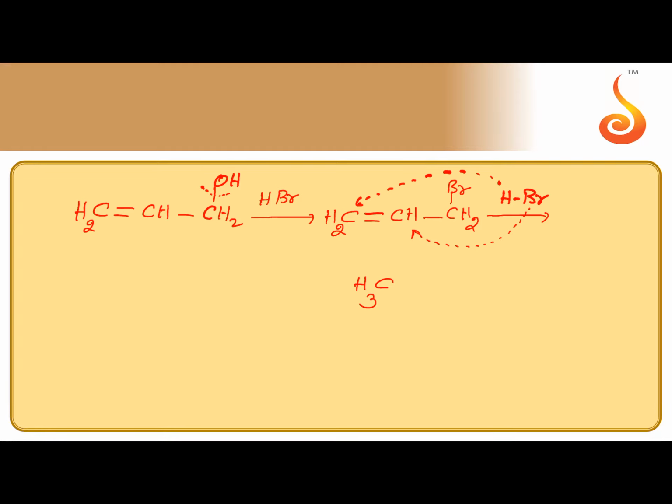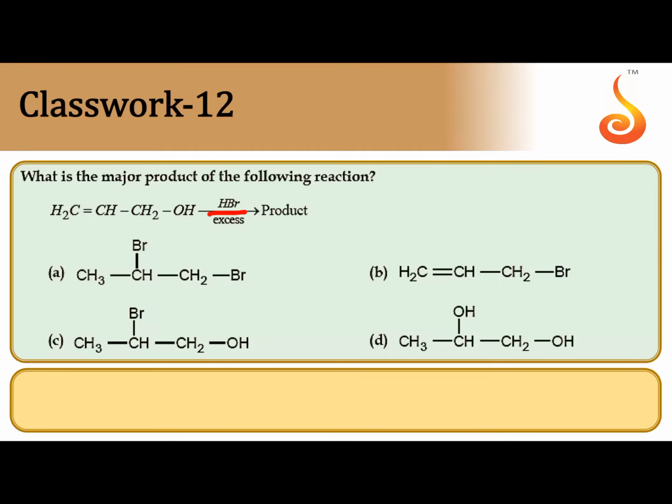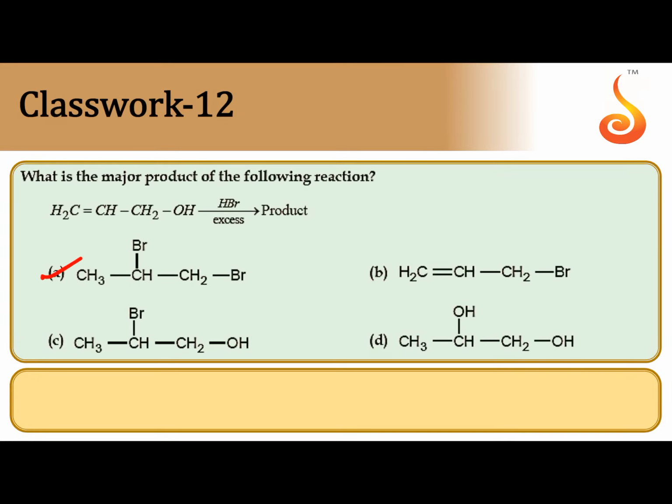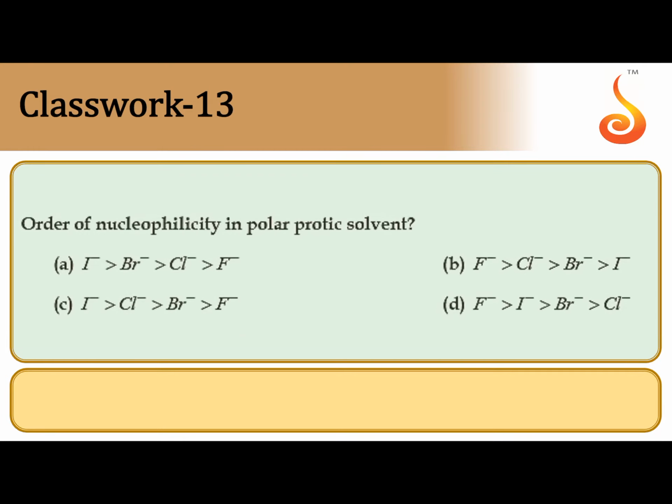So the final product is CH3-CHBr-CH2Br. Vicinal dibromide is the product. So the correct answer is A only. A is the correct answer.